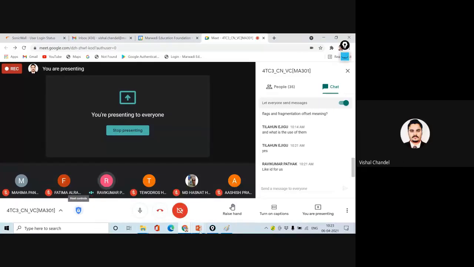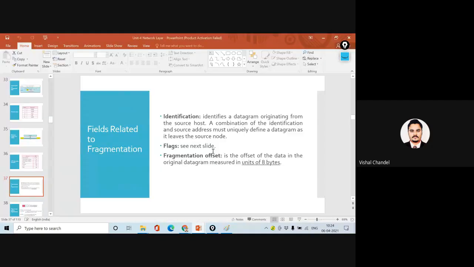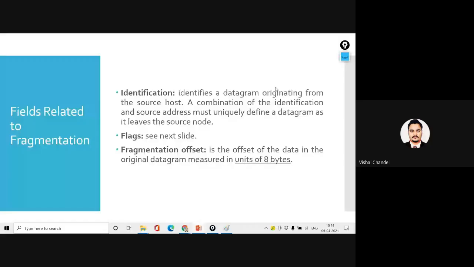Got it. So what was the meaning here? We have mentioned that it identifies a datagram originated. What is the meaning of datagram originated? It is originated from the source host. So the source host address will become a combination of the identification and the source address.